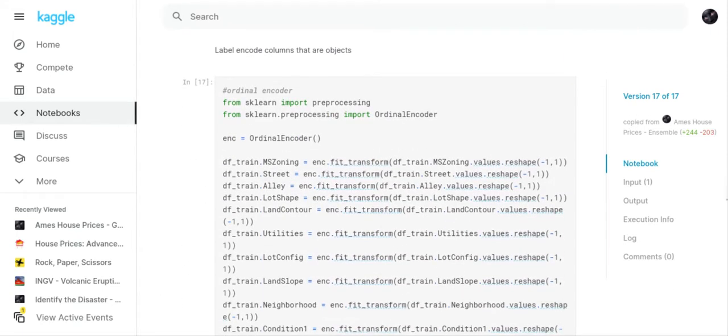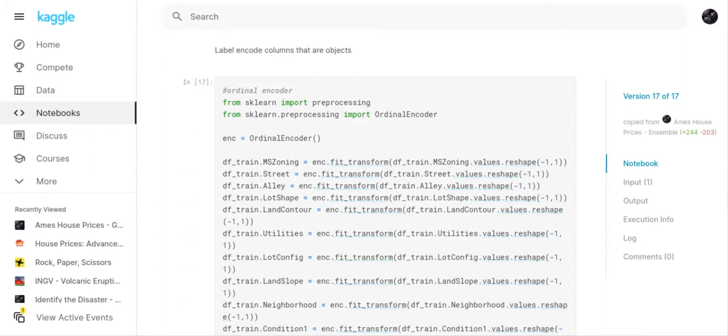And then now what we've done is we put all of these columns that were objects in an ordinal encoder. And the reason why is because the sklearn documentation says that you're not supposed to use a label encoder for the X values, that you're only supposed to use the label encoder for the Y value or the target. And so I'm trying to comply with what sklearn wants.